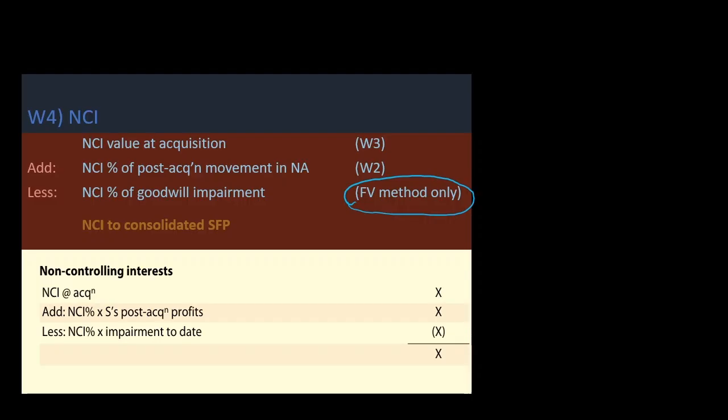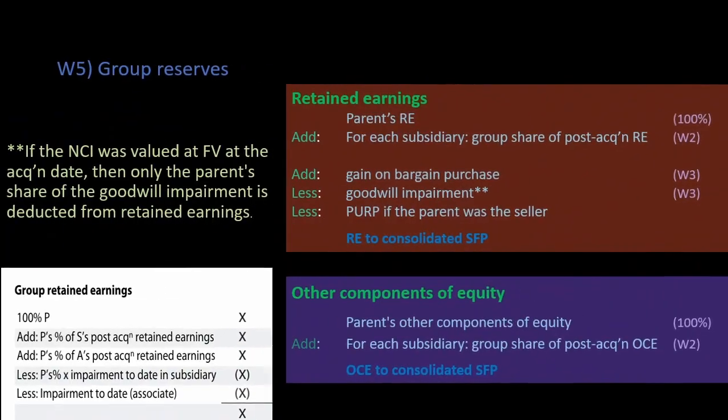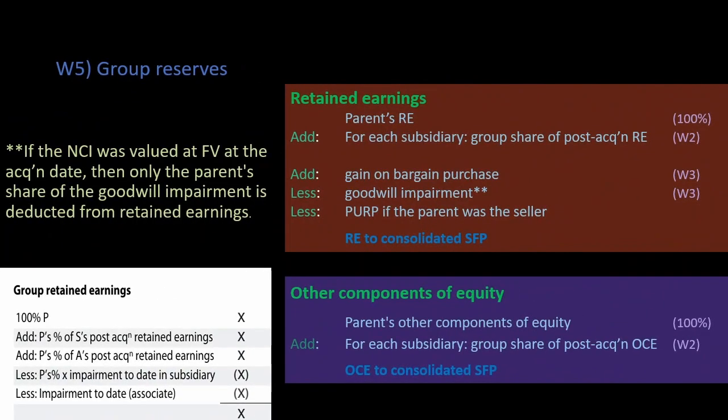If the proportionate goodwill method is being used, then we don't deduct goodwill impairment. Now let's calculate reserves from the net asset at acquisition and net asset at reporting date. We take 100% of the parent's retained earnings, and then we take each subsidiary's group share of post-acquisition retained earnings, which we calculated at the beginning, and then we take gain on bargain purchase if there is a negative goodwill. Then we deduct goodwill impairment.